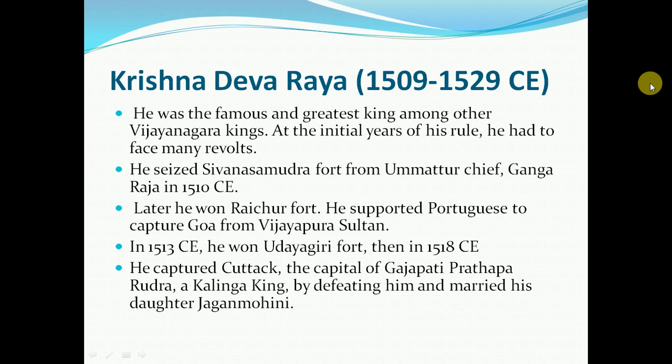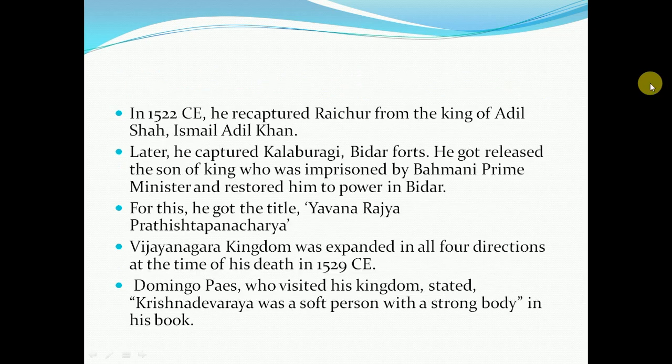In the initial years of his rule, he had to face many revolts. He seized Shivanasamudra fort from the Ummattur chief Ganga Raja in 1510 CE. Later he won Raichur fort. He supported the Portuguese to capture Goa from the Vijayapura Sultan. In 1513 CE he won Udayagiri fort, and then in 1518 CE he captured Cuttack, the capital of Gajapati Prataparudra, a Kalinga king, by defeating him, and married his daughter Jagan Mohini.